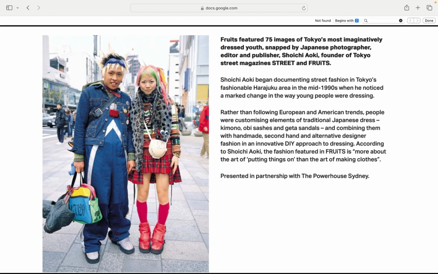Fruits Magazine and Tokyo's DIY street style. The eye behind Fruits Magazine is Shoichi Aoki. I'm not sure if I'm pronouncing that correctly, but he captured Tokyo's most imaginative youth fashion in the 90s Harajuku scene. Instead of copying Western trends, these style rebels mixed traditional Japanese pieces, kimono, obi sashes, with handmade, thrifted, and alternative designer looks. Aoki said it's less about sewing clothes and more about the art of putting them together. A true DIY fashion playground. When fashion becomes wearable art, Tokyo streets are the gallery.